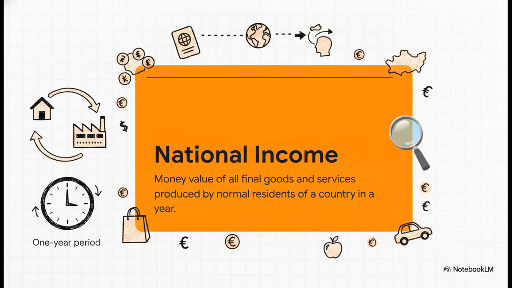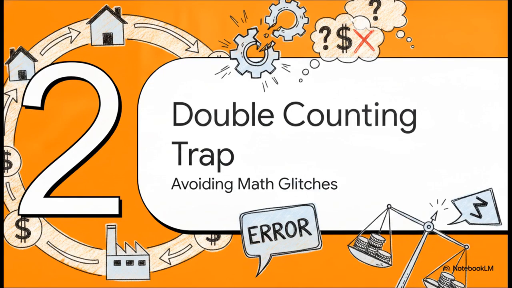The absolutely crucial word is final, meaning we only count goods that satisfy consumer wants directly. We also measure this over a strict one-year period and base it on a country's normal residents. Basically, that means people whose main economic interest lies in that country, whether they're operating inside its borders or temporarily working abroad.